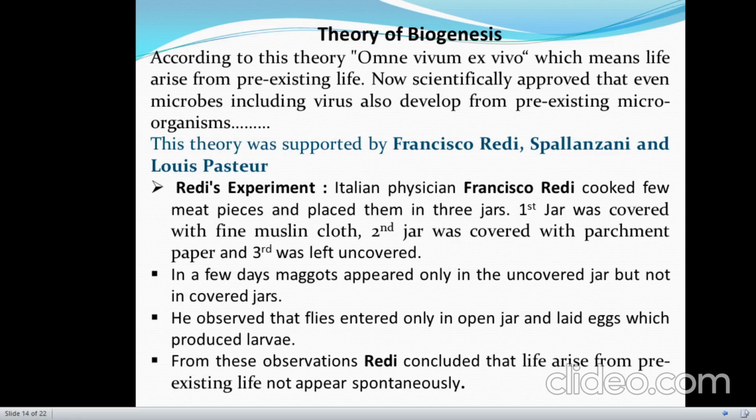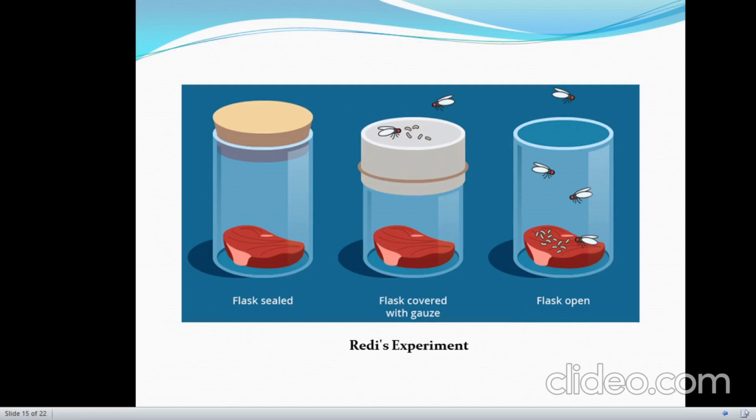Redi observed that flies entered only the open, uncovered jar. They laid their eggs on the cooked pieces of meat, and the eggs later developed into larvae. From this observation, Redi concluded that life arises from pre-existing life. It never develops spontaneously. The photograph again shows the experiment performed by Redi.